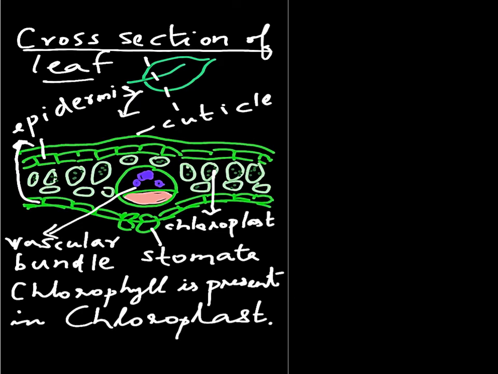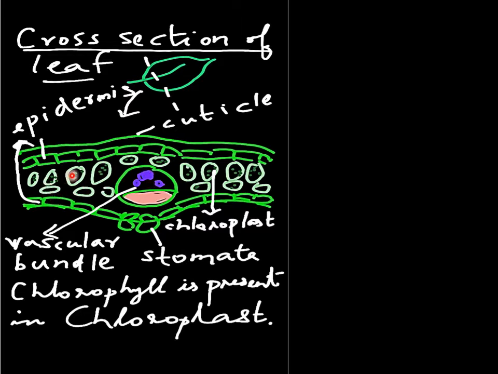Now we will see, if a leaf is cut with the help of a blade and then kept under the microscope, how will the cells look? So this figure is called a cross section of a leaf. You can see the first layer is called cuticle. Cuticle of a leaf is a waxy coating present on the leaf. Then we will see the upper epidermis. In the middle, you can see the vascular bundles. Vascular bundles means xylem as well as phloem, which helps in transporting food and water and minerals.